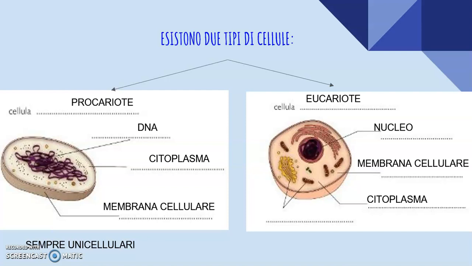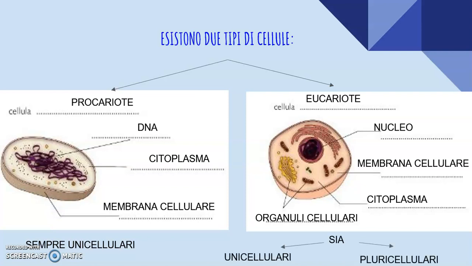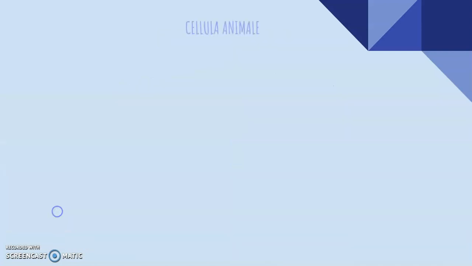Even in these cells we find organelles, but they are more complex than the prokaryote ones. The eukaryote can be unicellular and pluricellular. The eukaryote cells are not all the same, but they present some differences depending on the organism they form, if they are plants or animals.